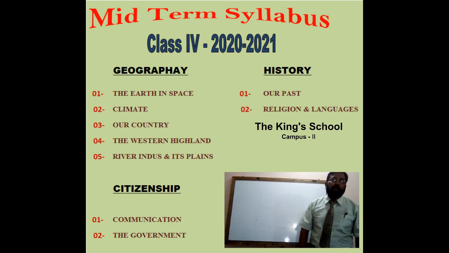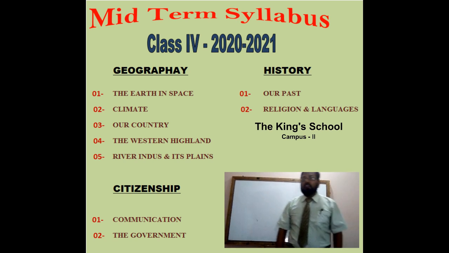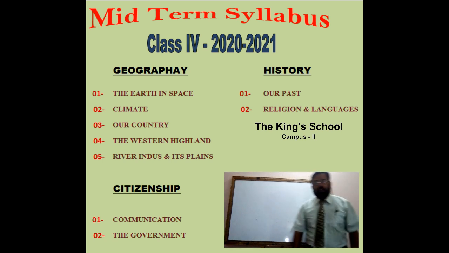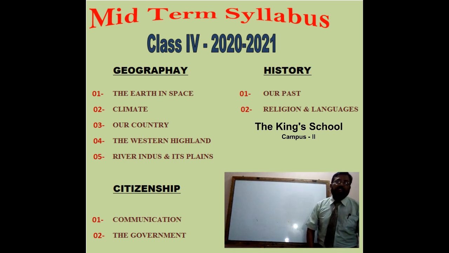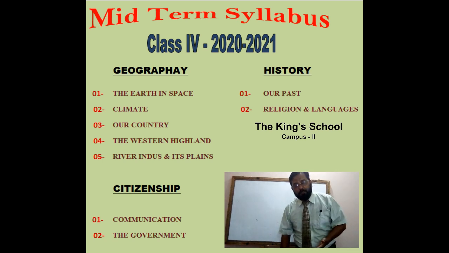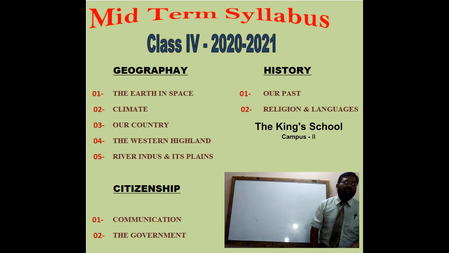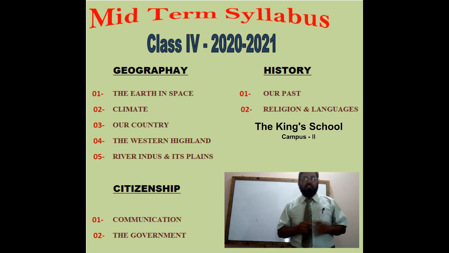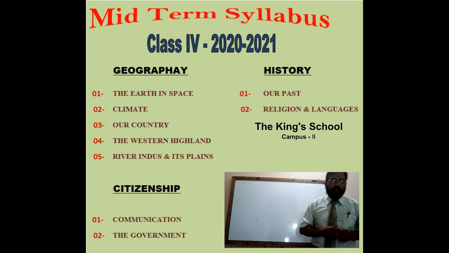These are also called minorities. We will also discuss the religious places of these religions, and the languages spoken in Pakistan. We will cover all these topics in this chapter. Okay.